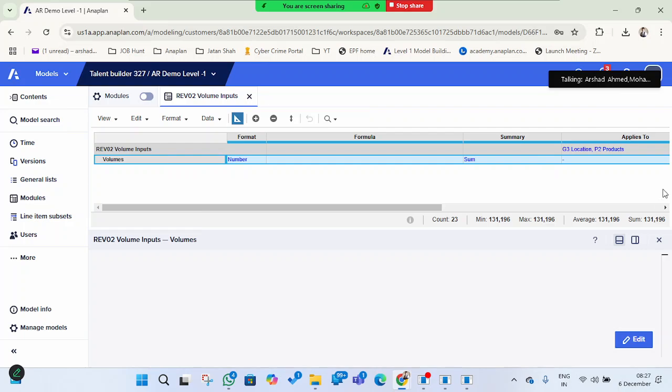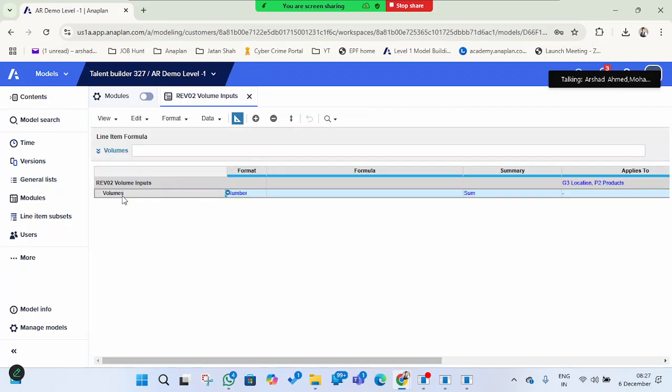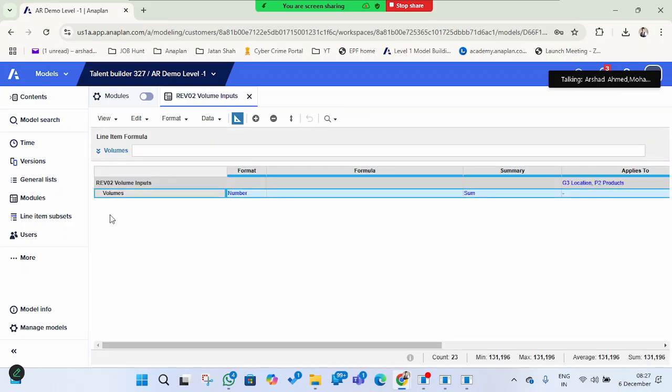I'll show you one more time. Click on this volume, this line item. You have multiple line items here, sometimes just one. If you have multiple, you can click on this particular line item like that, and use the drop down arrow.